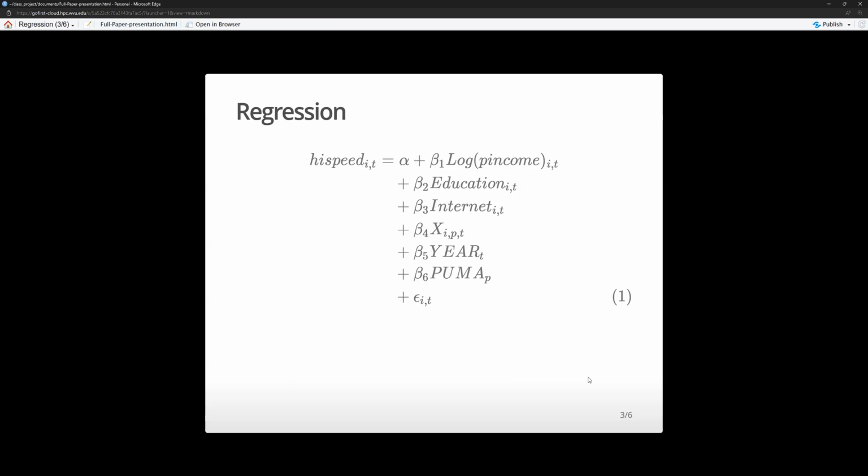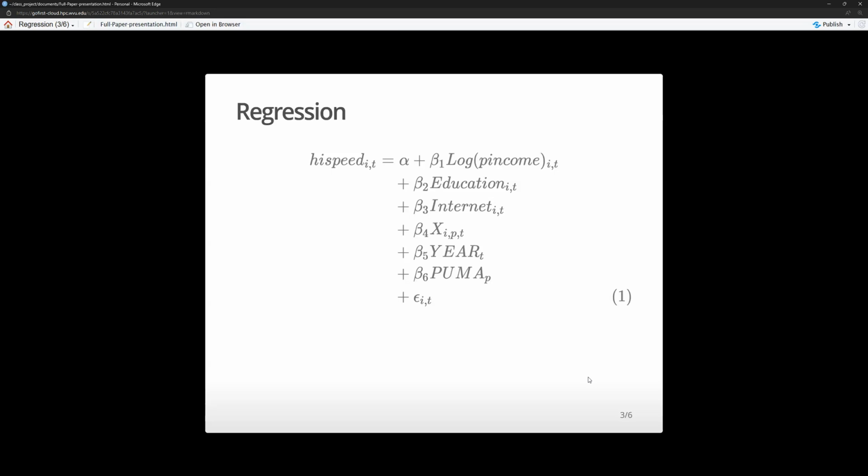My first beta is personal income, which is logged to address the skewedness of personal income, looking at the individual over time. Next, I have education, looking at the individual over time. This includes binary variables, which include has completed some college, has completed college, or has just completed high school. Next, I have internet, which looks at the individual over time, which is a binary variable which includes has no internet or has free internet.